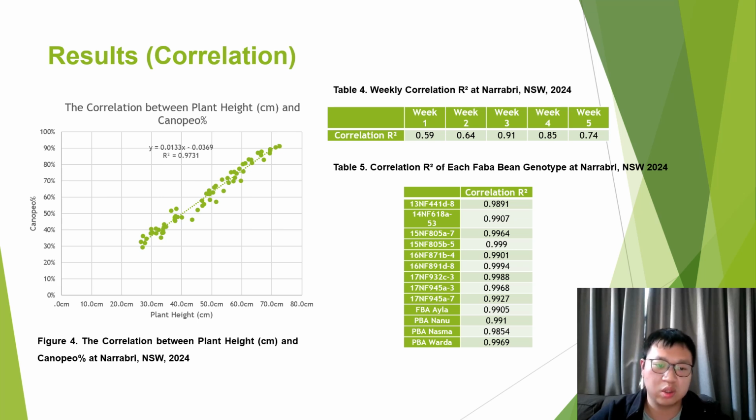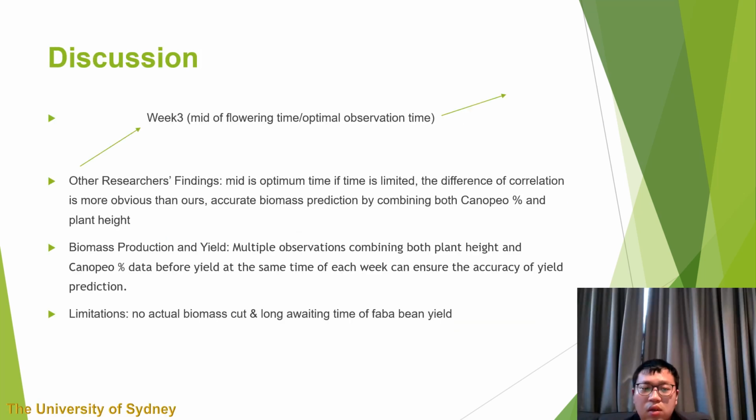For more details, the correlation R squared between each of the five bean genotypes was very close, which means each genotype has a similar correlation between plant height and canopy percent. Therefore, these two variables would provide a reliable method of biomass estimation on any genotype. As you can see, I used the figure to show the trend.